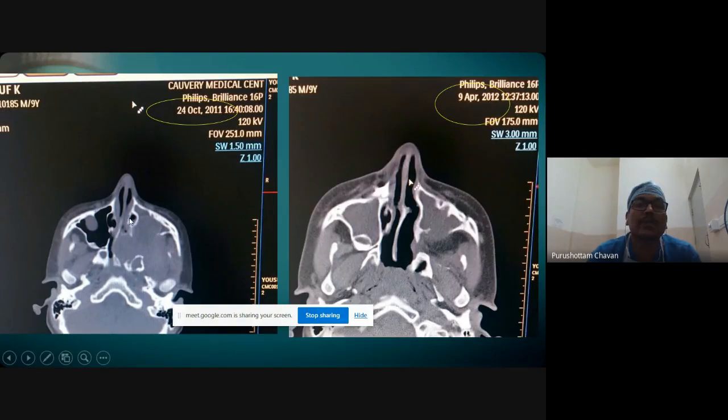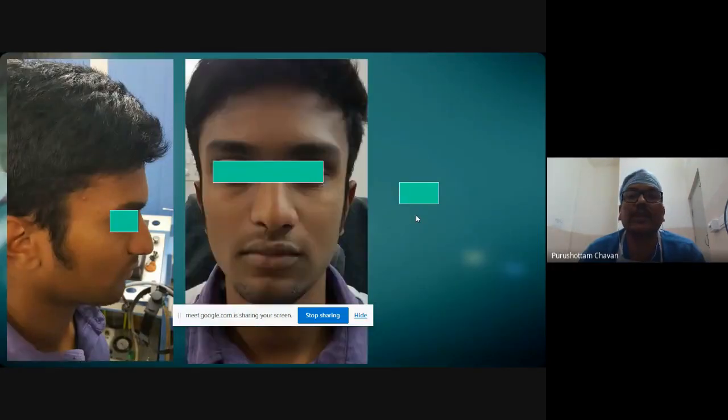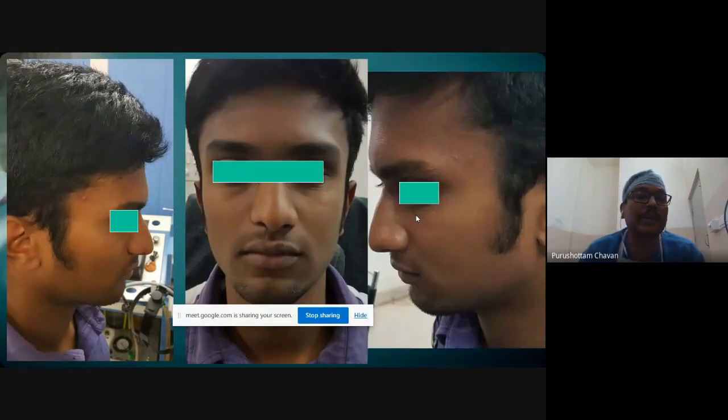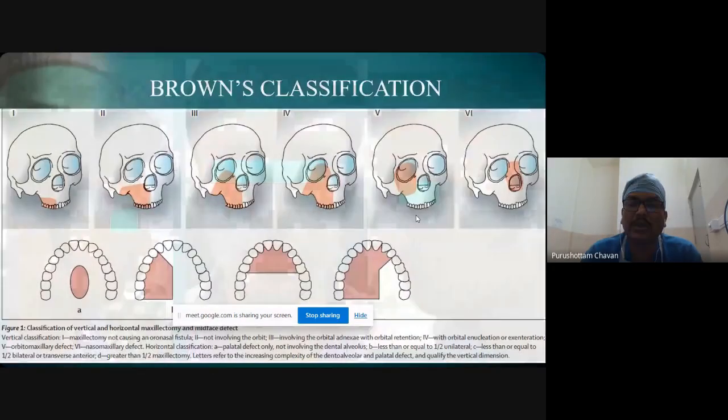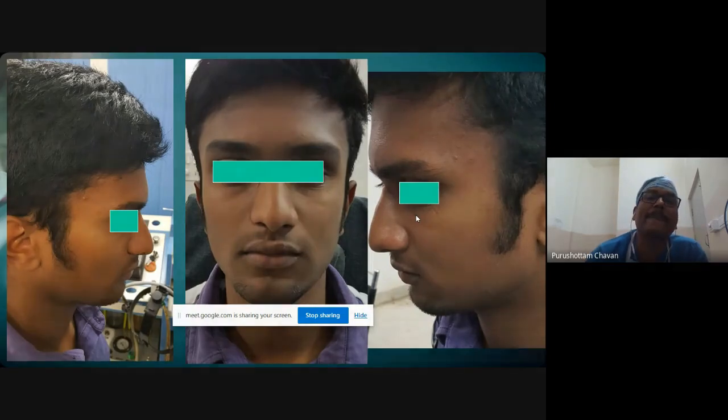The maxillary walls are intact, which are needed for a 9-year-old kid for development. And this is his facial appearance a few years down the line. He came after nearly 5-6 years after his surgery. He was nearly 14-15. So even if you give a facial incision, a meticulous closure can give a good result if you preserve the bony architecture wherever it is not involved.